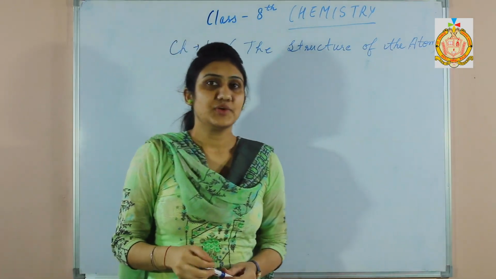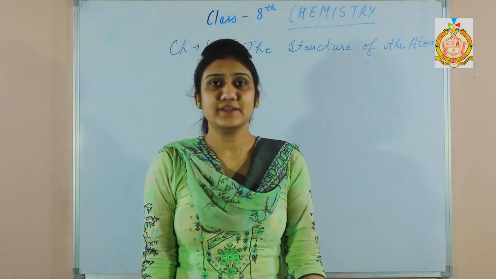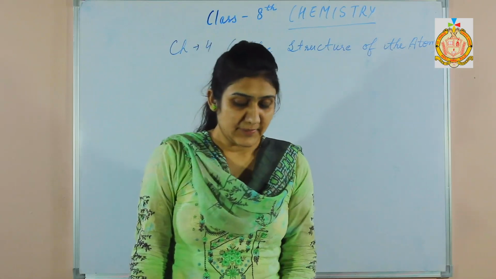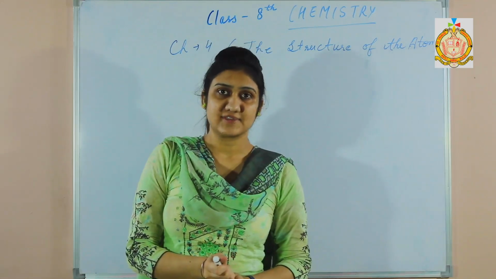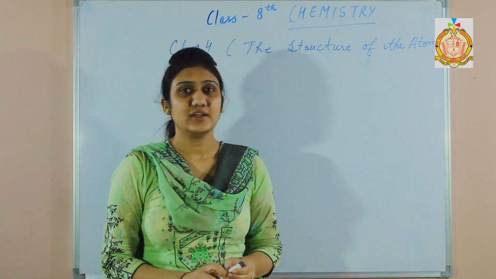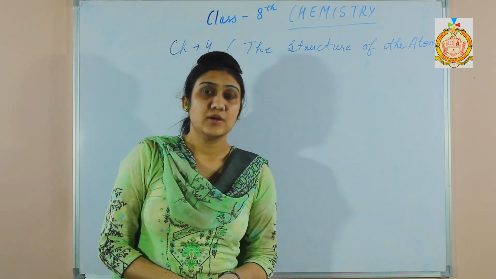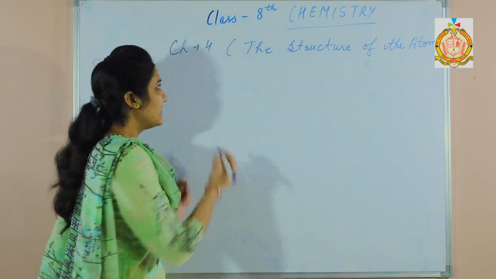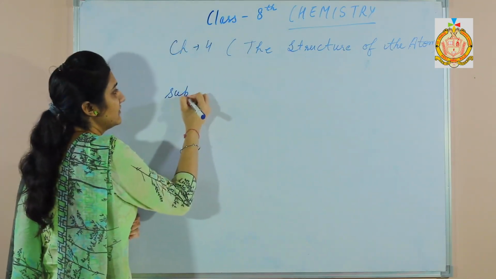Students, as you know, everything is ultimately made up of atoms. Matter is made up of atoms, and it was earlier thought that atoms are indivisible particles, but now you know that atom has subatomic particles.